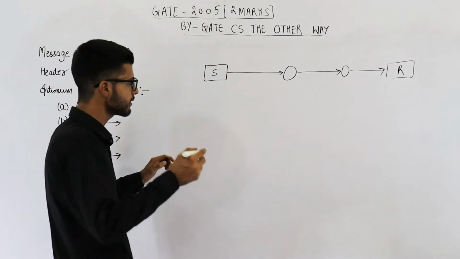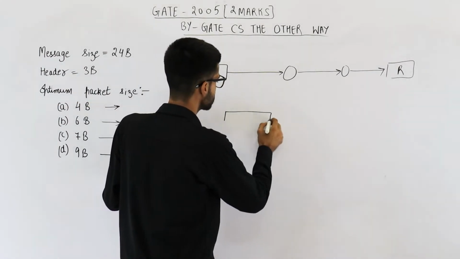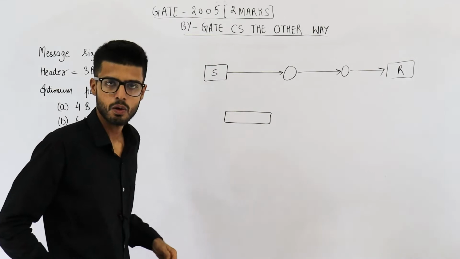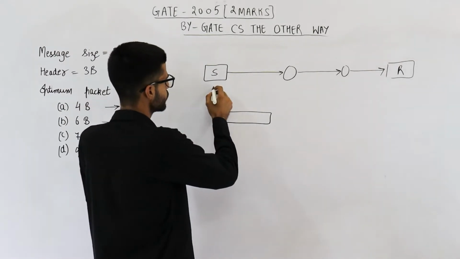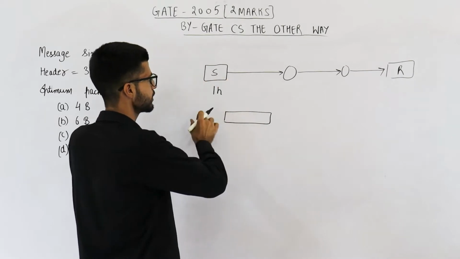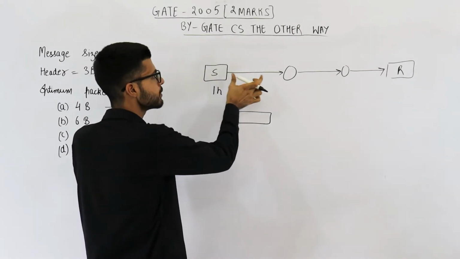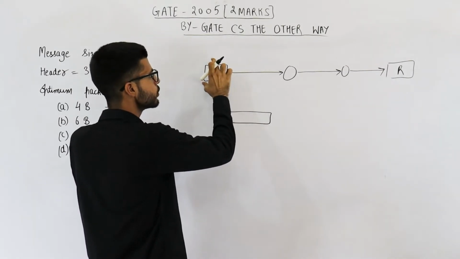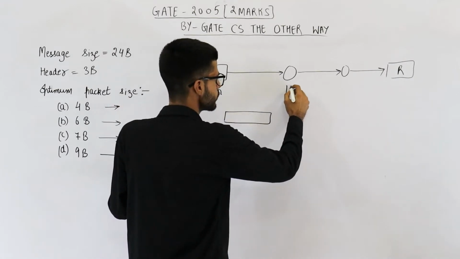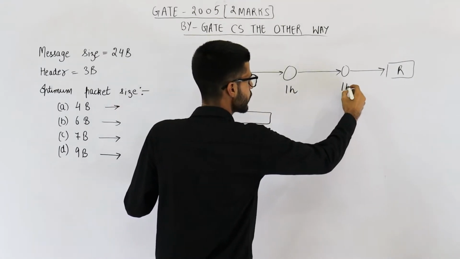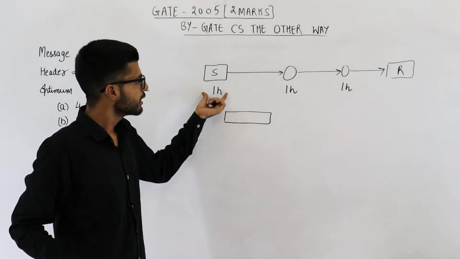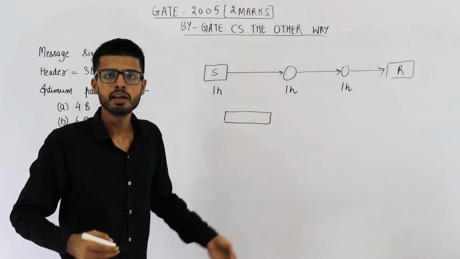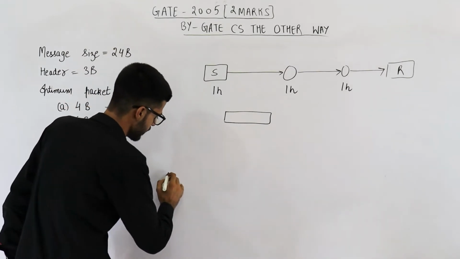Okay. Let us understand this with the help of an example. Suppose this is a very long message. It takes around 1 hour to get transmitted. So source takes 1 hour to transmit this message. That means to put this message on channel, this node requires 1 hour. Similarly, this node also requires 1 hour. This node also requires 1 hour. So total transmission time is 3 into 1 hour.